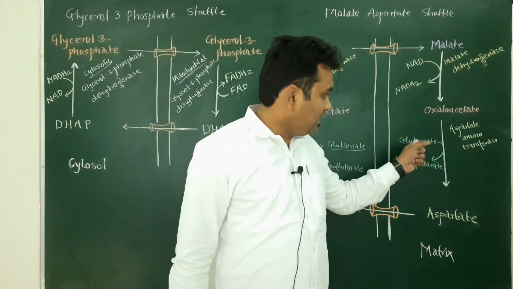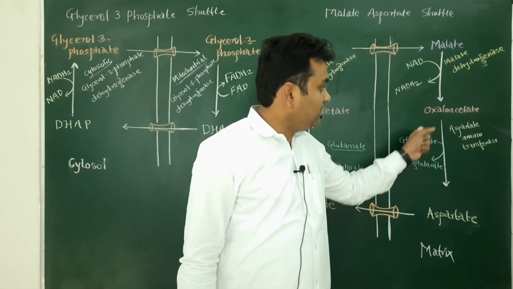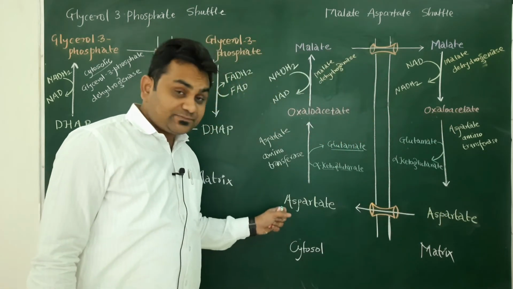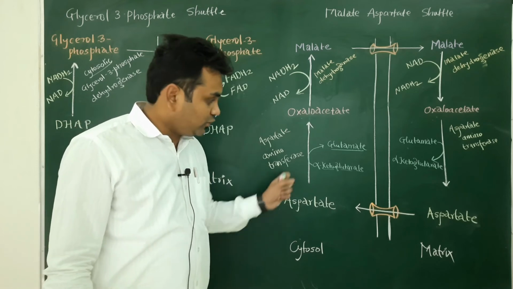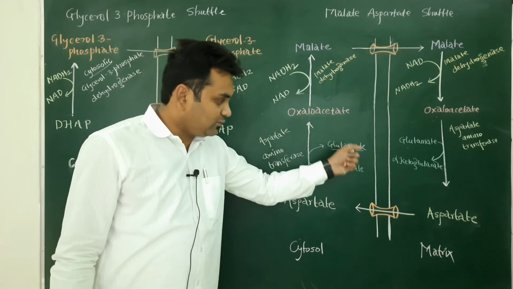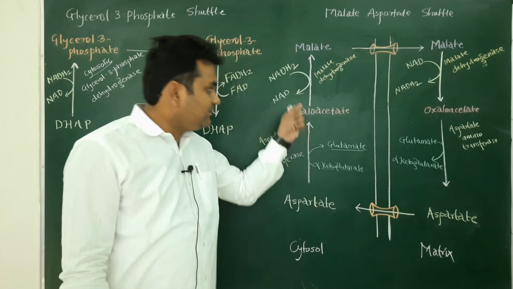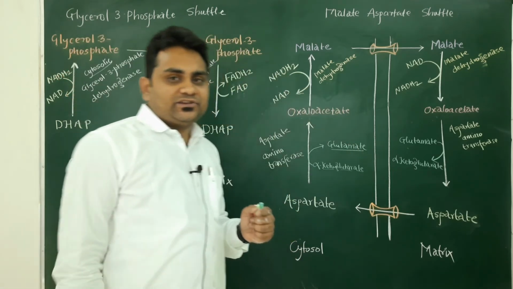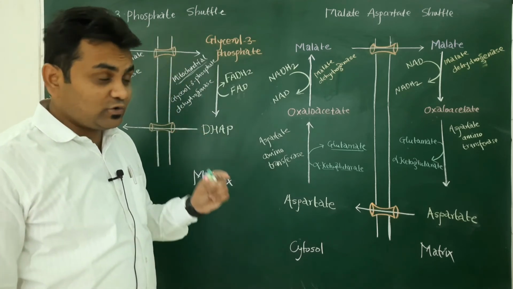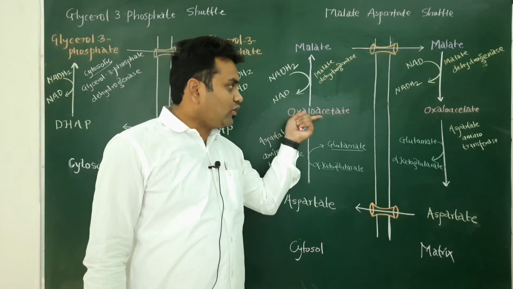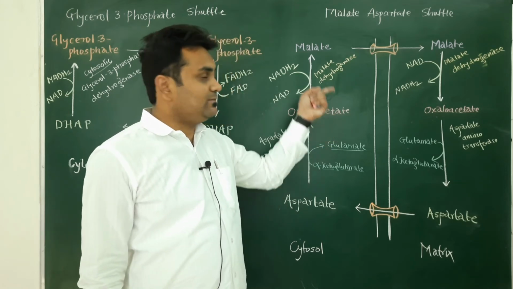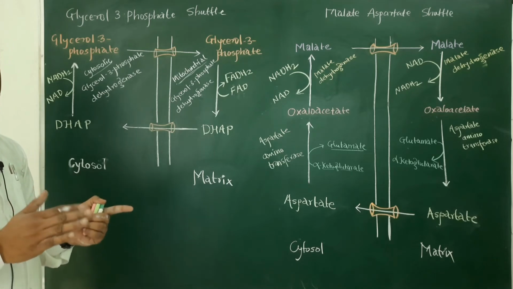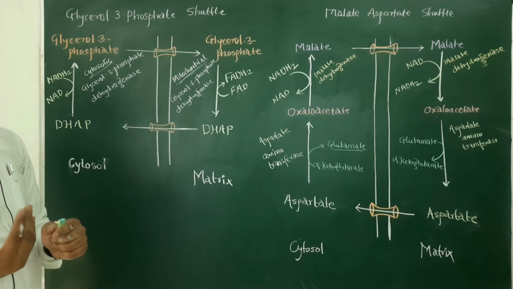So you can see here glutamate transfers the amino group to oxaloacetate, it becomes aspartate, and here aspartate transfers the amino group to alpha ketoglutarate, it becomes glutamate, and aspartate becomes oxaloacetate. And again when another NADH2 is there, the hydrogen is received by oxaloacetate which will become malate. So this is how the hydrogen of the NADH2 gets transferred into the mitochondrial matrix.